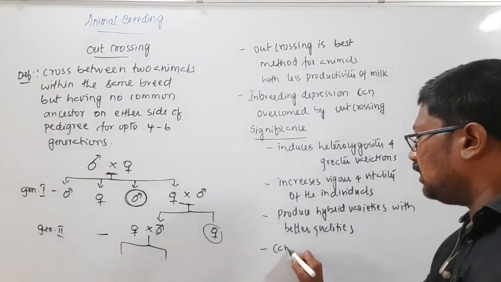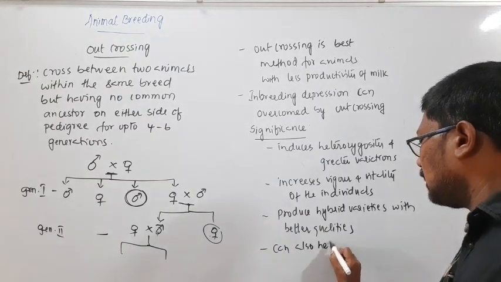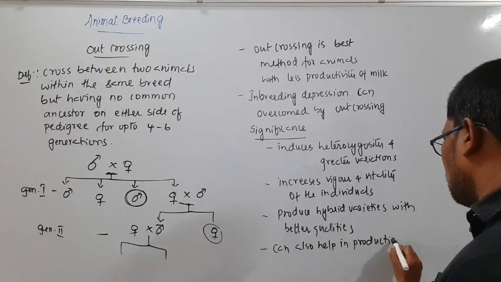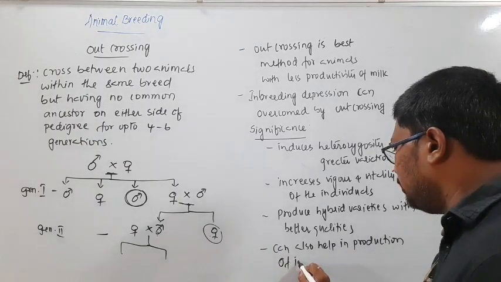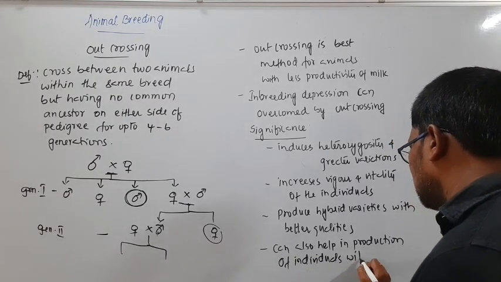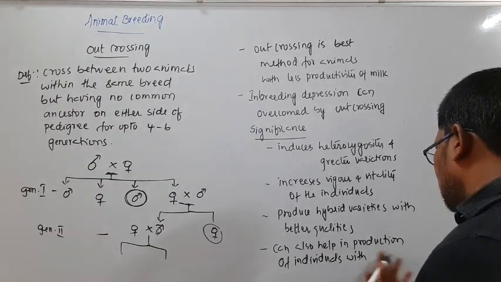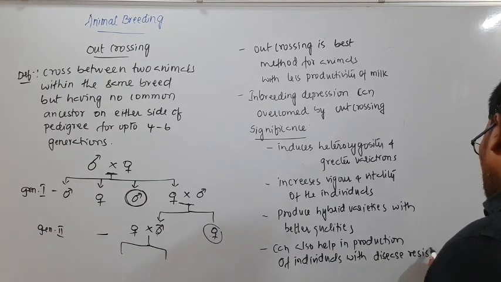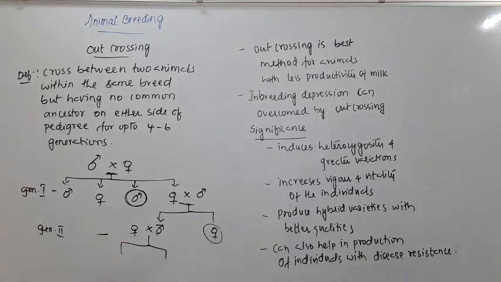So it can also help in production of individuals with disease resistance. So these are some significances of outcrossing.